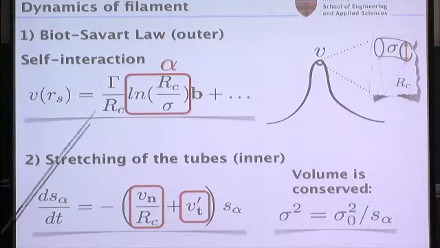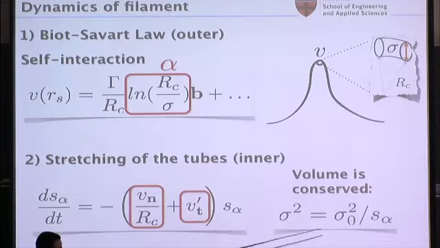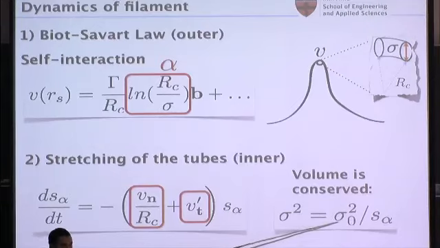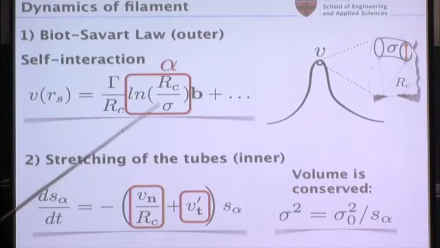So this external velocity field is changing the shape. Through the stretching, it's going to change my cross-section, the diameter of the tube here. But that's going to come back here and couple to the velocity that the filament is inducing on itself. But it's only coupled through this logarithm. So it's not a very strong coupling.